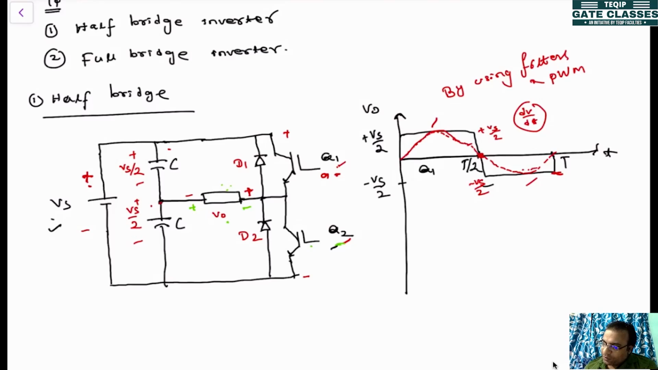So this is how you can convert a DC voltage to an alternating voltage, which is nothing but a square wave, but which can be modified by using the filter to a sinusoidal. So this is what an inverter is.